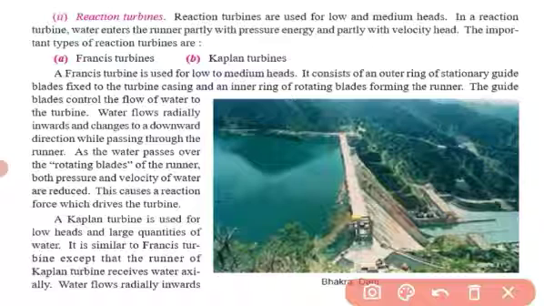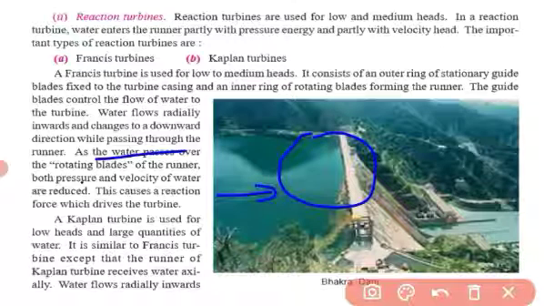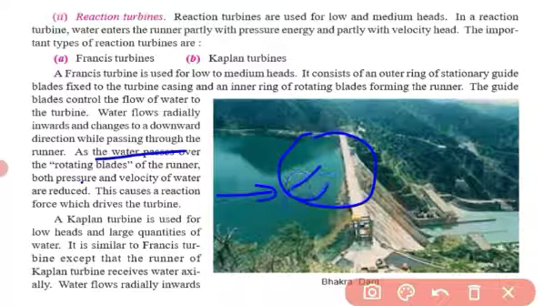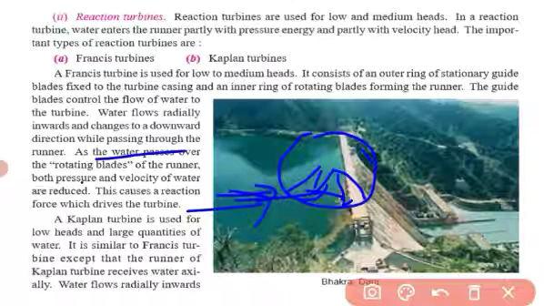I repeat, this is a very important point. As the water passes over the rotating blades, for example, this is a turbine and the water flows like that. If possible, in the next class I will show you how this reaction turbine works. Blades are like that, and water hits the rotating blades of the runner, and both pressure and velocity of the water are reduced.